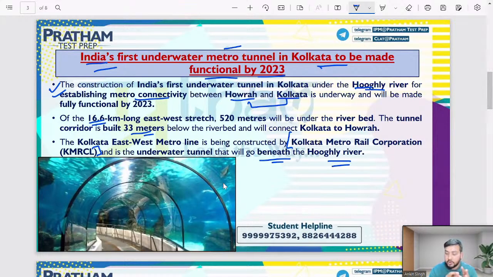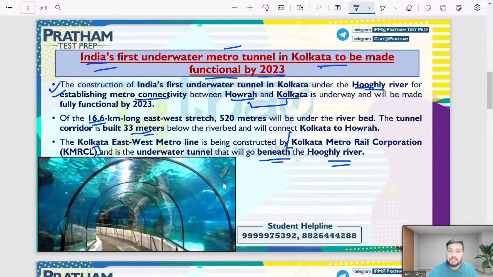So what are the important takeaways from this news? First, this underwater tunnel will be starting from 2023 and is being made in Kolkata. Kolkata is the capital of West Bengal. Which is the nodal organization for this? Kolkata Metro Rail Corporation, that is KMRCL, right? And which is the river? River is Hooghly River. I hope this is clear. आपको सारी चीजें, इससे जो important points थे वो clear हुए होंगे, and the distance is 16.6 kilometer long.